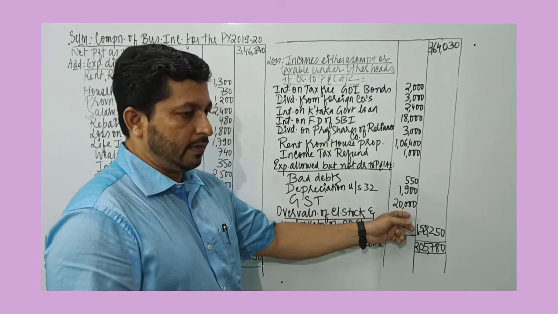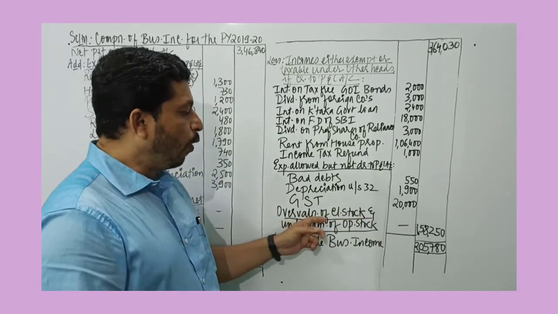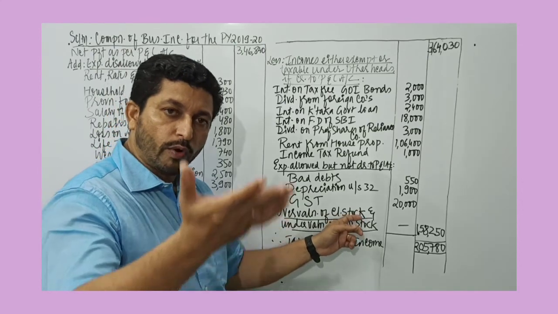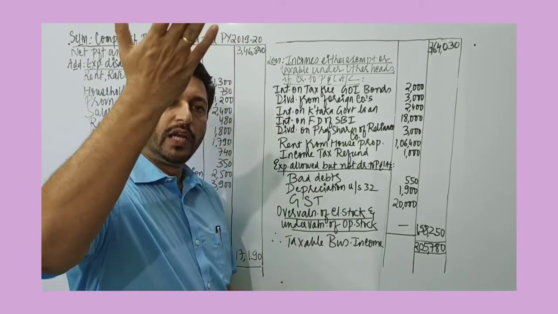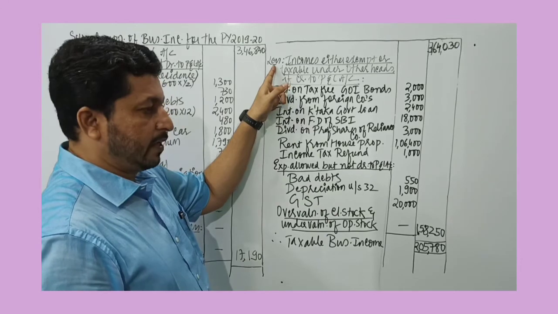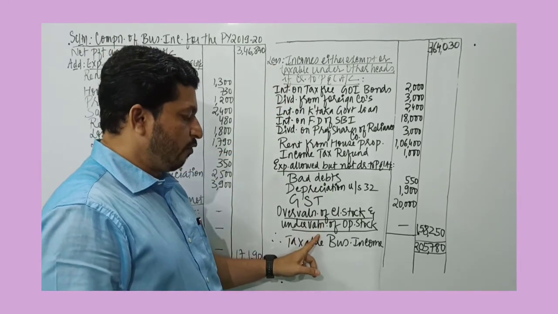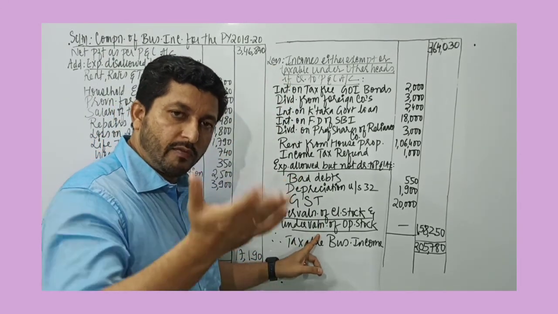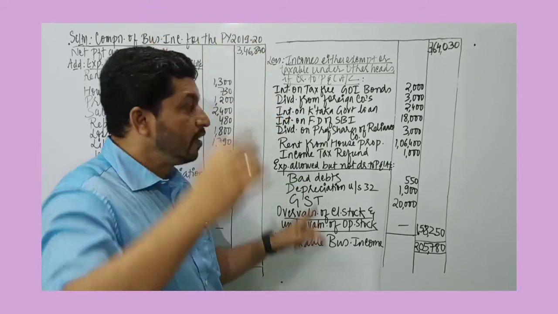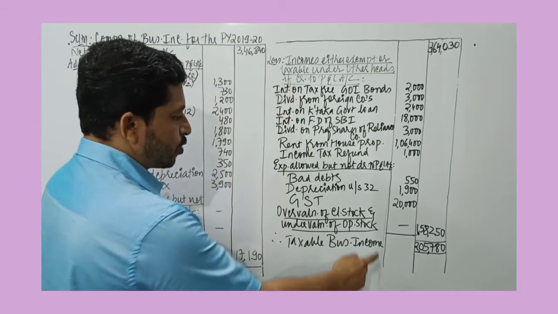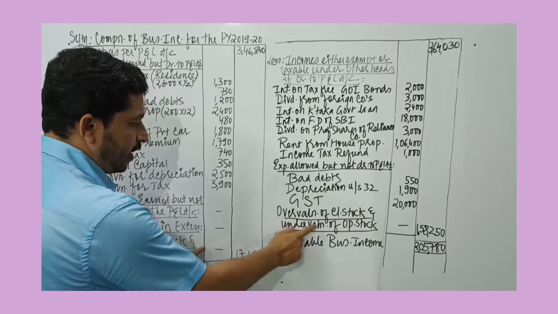And the next heading is overvaluation of closing stock. When you overvalue closing stock, the profit will increase, so this must be deducted. Undervaluation of opening stock. When opening stock is undervalued, the profit will increase. That's why it must be deducted. So there is no such item given in the problem for any of these.